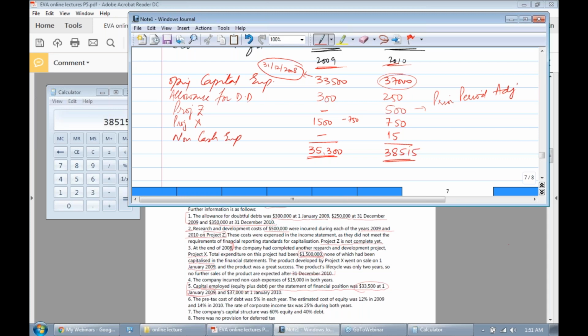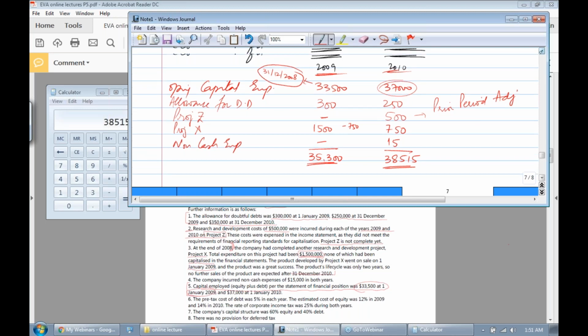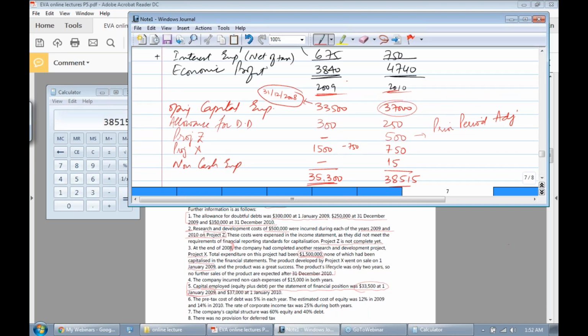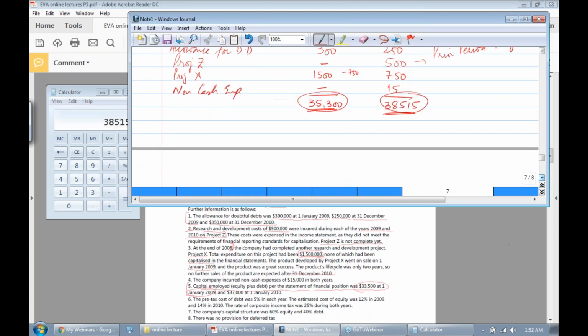Now, all I want you guys to do is this. The profit figures are already given, 3,840 and 4,740. We have calculated the adjusted capital employed. All you need to do is to calculate the value of WACC and then calculate economic value added. Let me show you one part, and I hope you can do the second part on your own.